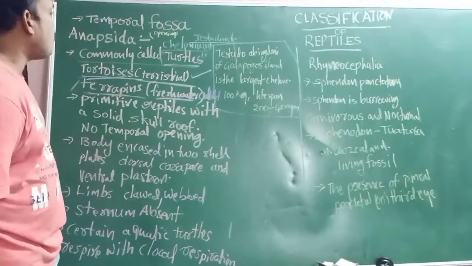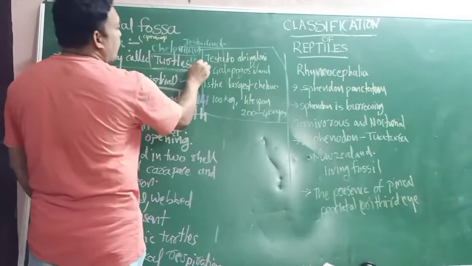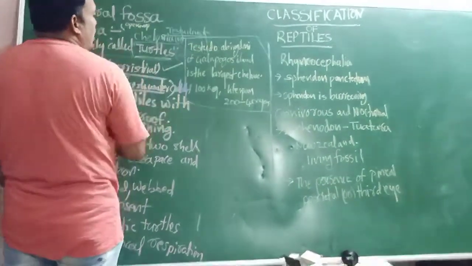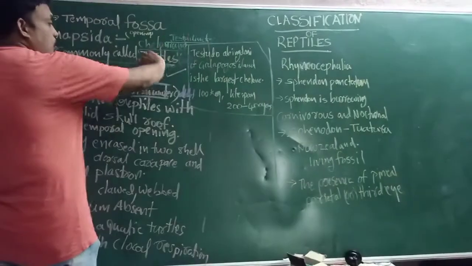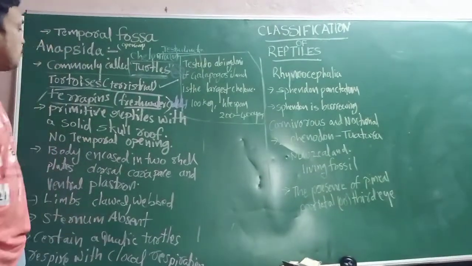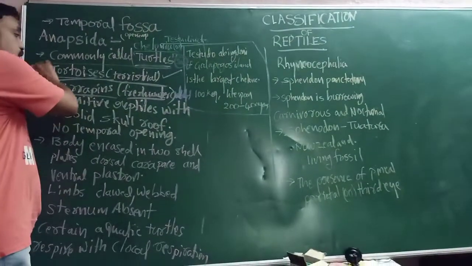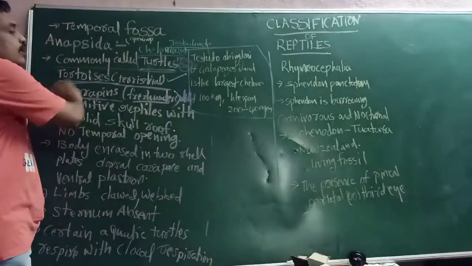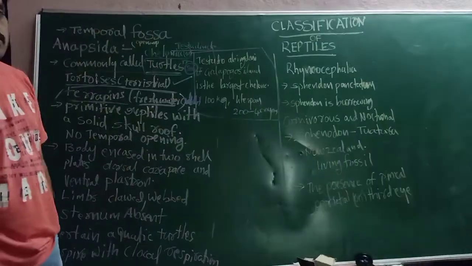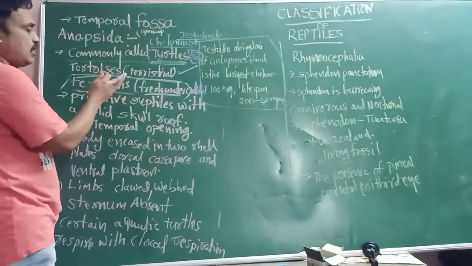And some are turtles. Turtles live in sea water or the ocean. Some live in sea water, some are terrestrial, and some live in fresh water. So based on the habitat, their names are different.